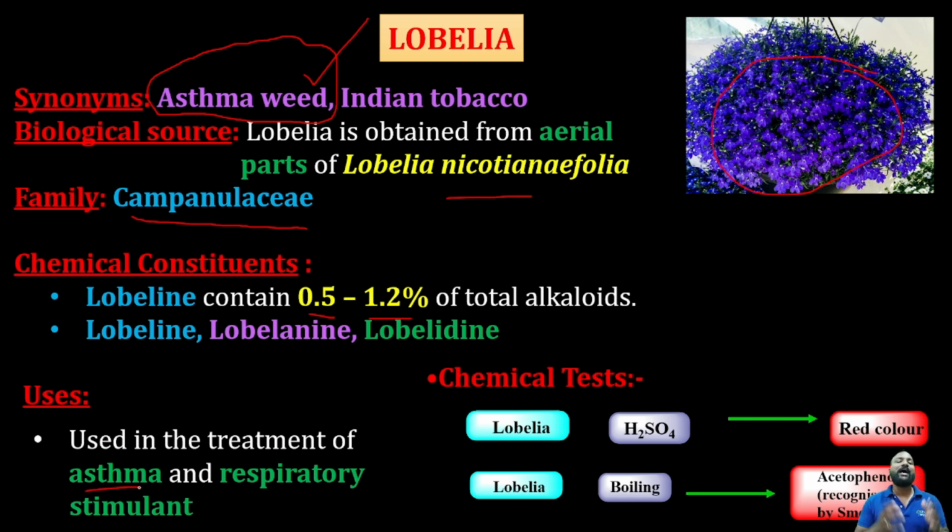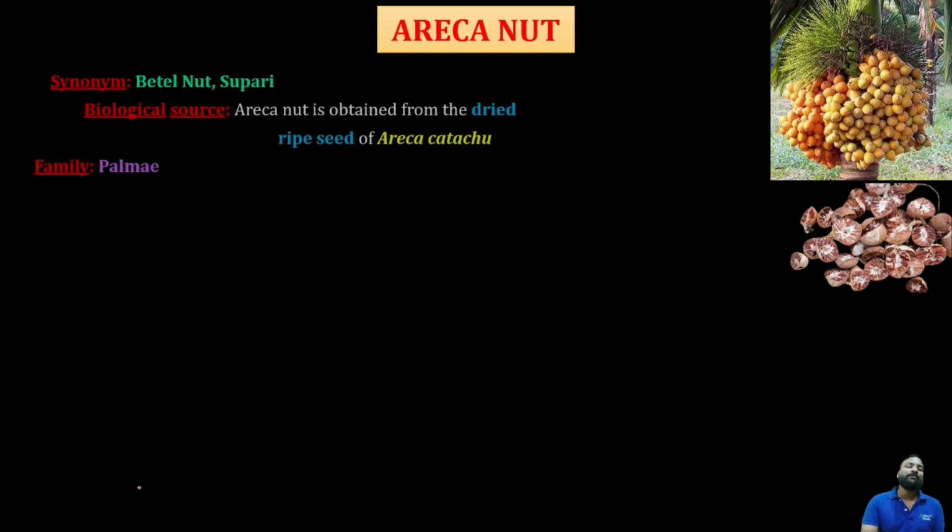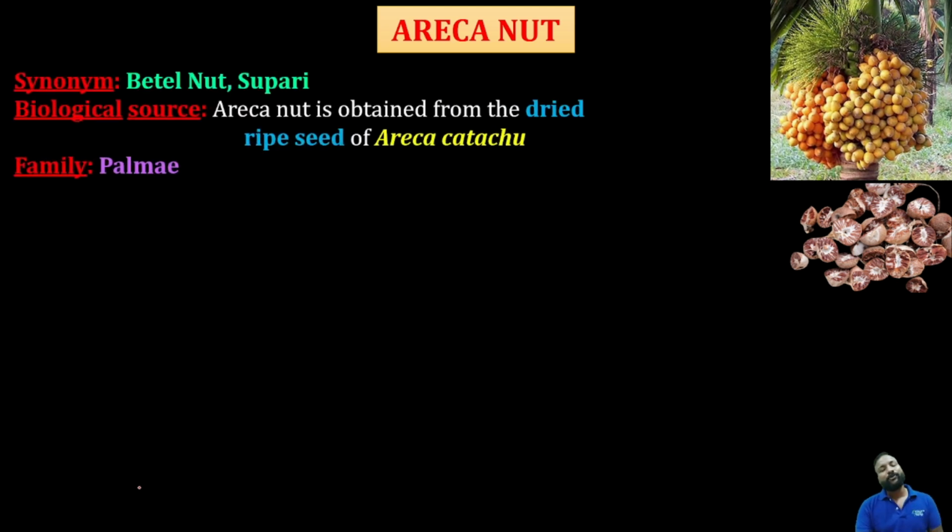Now we'll see the other important pyridine alkaloids. By looking at the image at the right corner, you can tell what it is. We see this in our food ingredients and in mouth fresheners: areca. It is the most familiar alkaloid, also known as betel nut. We see it in almost all mouth fresheners and other preparations meant for chewing.